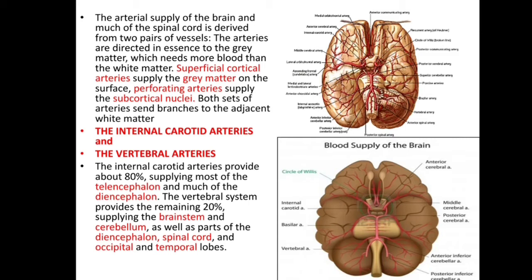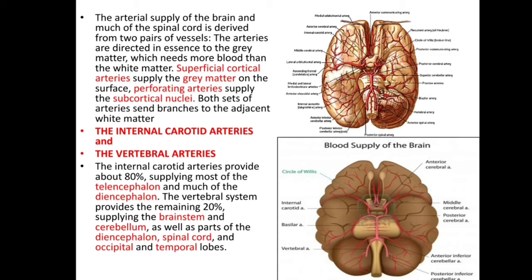Superficial cortical arteries supply the grey matter on the surface. Perforating arteries supply the subcortical nuclei. Both sets of arteries send branches to the adjacent white matter. The internal carotid artery, this one, and the vertebral artery, this one.